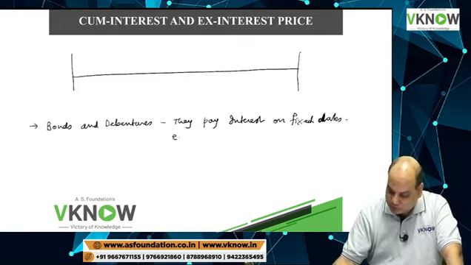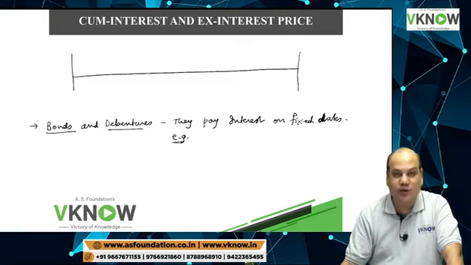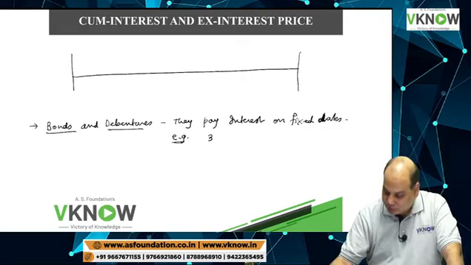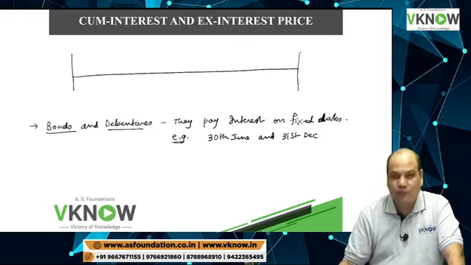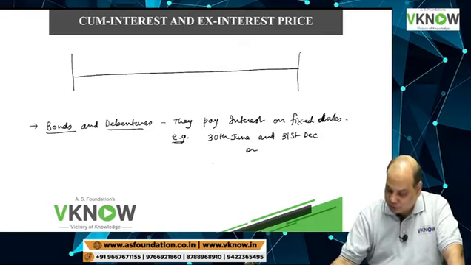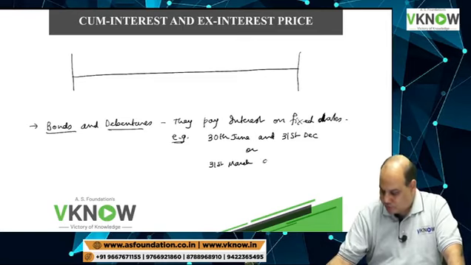For example, most of these bonds and debentures pay interest half yearly. Like they will pay interest on 30th June and 31st of December. Or they may pay interest like this, 31st March and 30th September.